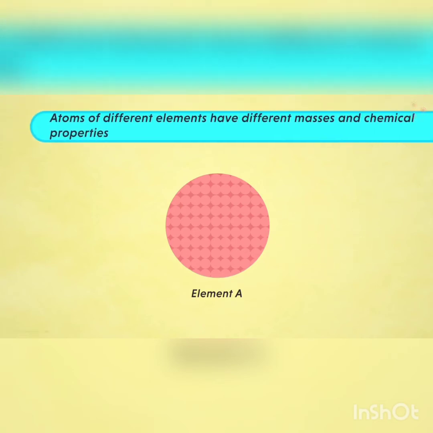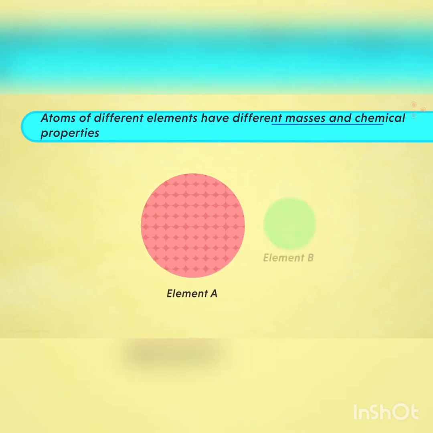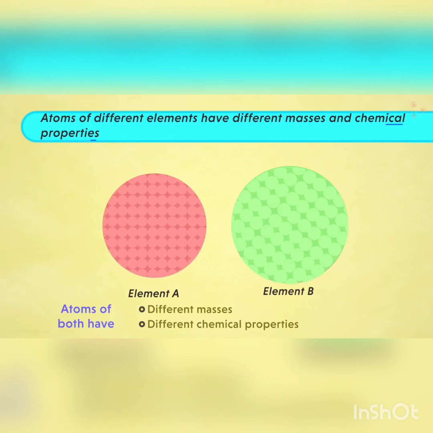And does this explain the fourth postulate too? Yes. The fourth postulate was atoms of different elements have different masses and chemical properties. How are we able to notice that atoms in element A are different from those in element B? Absolutely. And in what sense are they different? Elements A and B have different masses and different chemical properties. In simple words, atoms of different elements are different.